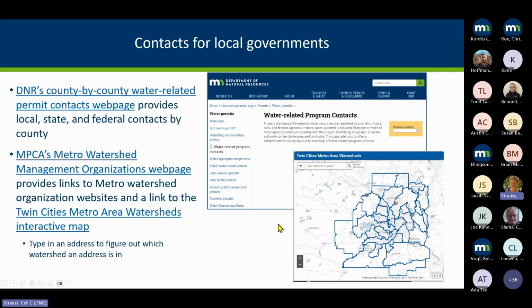Another page we've got is a link to some county by county water related permit contacts. And if you go to that link, you'll see this and you can choose a county. We try to keep that updated. We did just do a bunch of updates. Communities, you could be checking and letting us know if there's updates that we've missed.